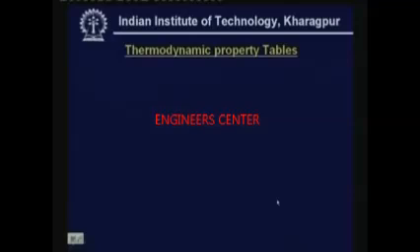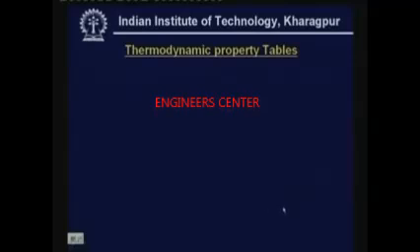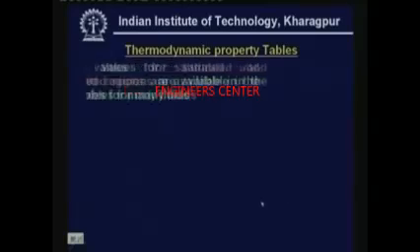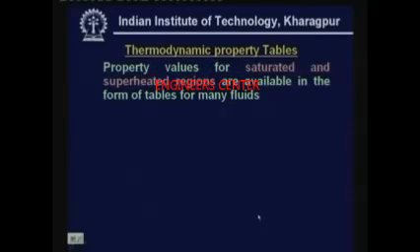Now, let us look at the second method for evaluating thermodynamic properties. We have seen thermodynamic equations of state and some thermodynamic diagrams or property charts. So, now let us look at thermodynamic property tables. Normally, the property tables are available for the saturated region, that means the two phase region, and also for the superheated region. The saturated and superheated property tables for steam are used for power plant calculations, and I am sure that you must have used them in your basic thermodynamics.